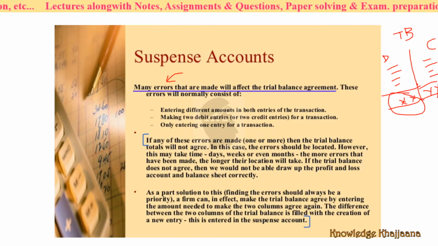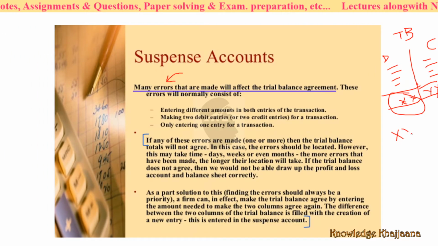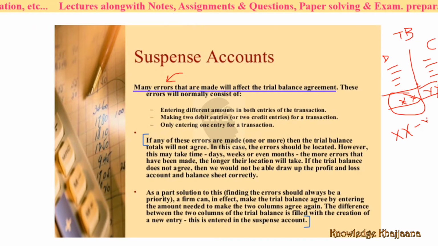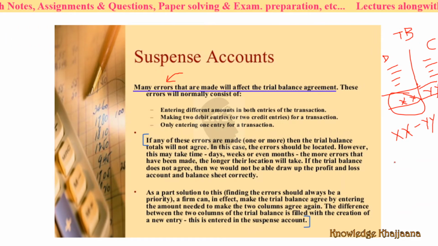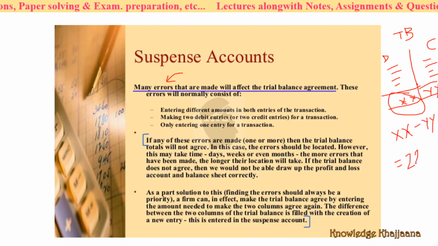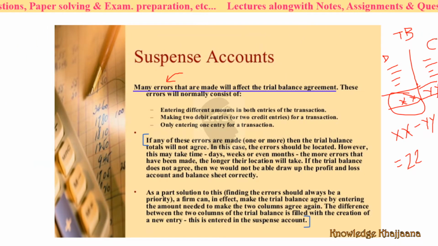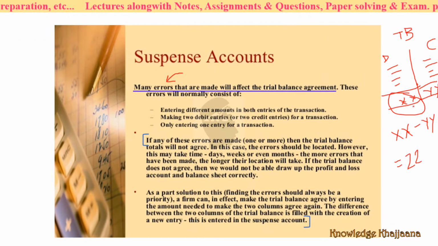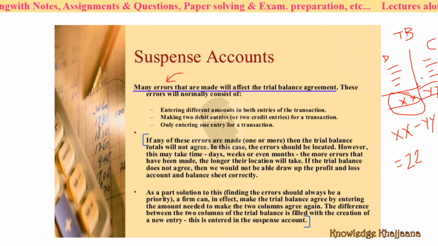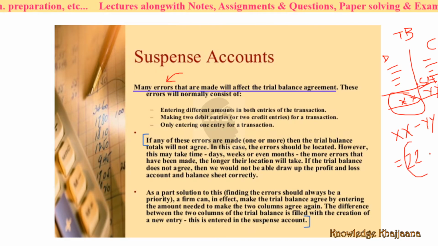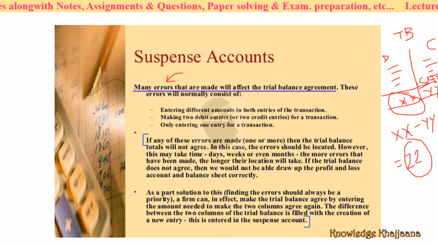How is it filled? Suppose the debit side is bigger and the credit side is smaller by the difference amount, that is, Z amount. The difference between the two totals of the trial balance is filled by the creation of a new account, that is, the suspense account. This is the bigger side, this is the smaller side, so you have to prepare a suspense account over here, and mention the Z amount so as to tally both sides, so they will become the same.